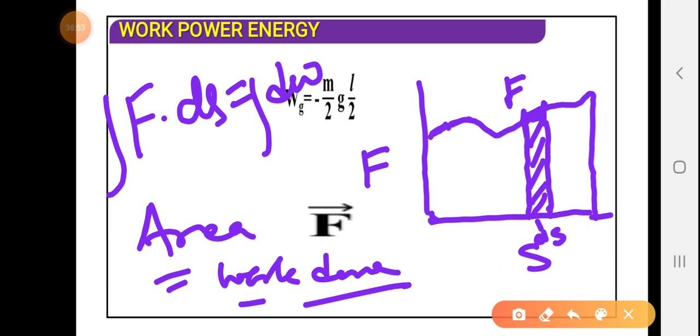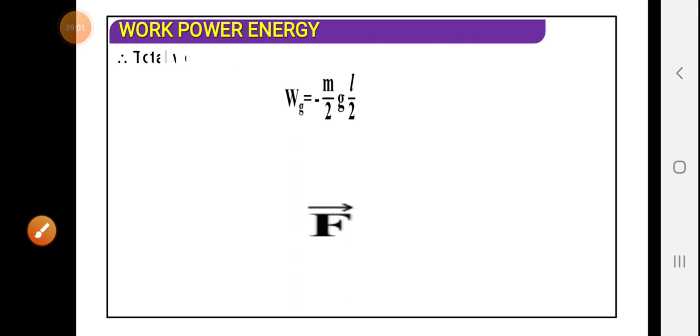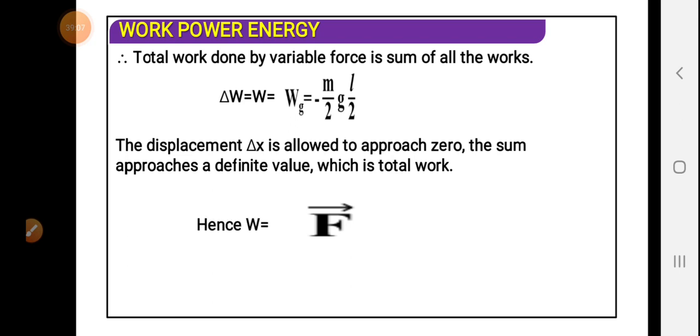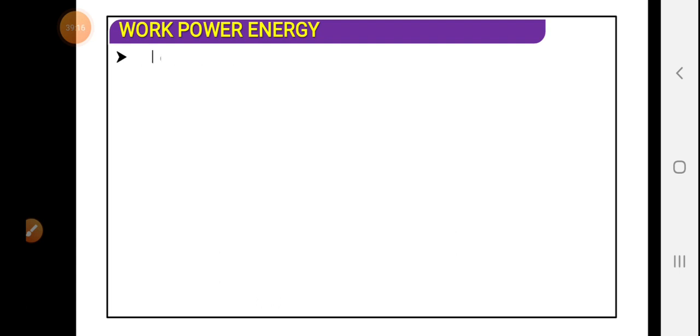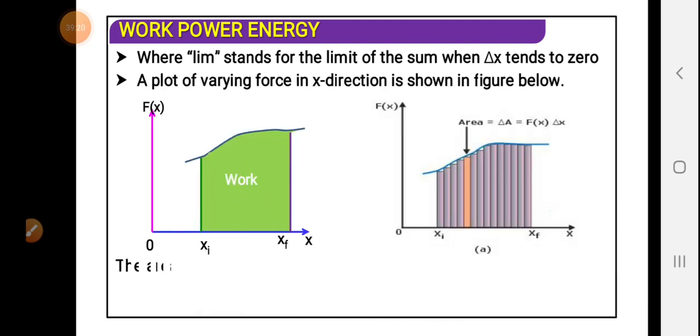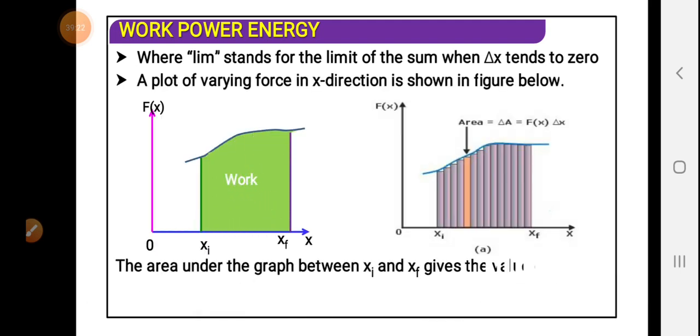So we take the displacement from 0 to s, and that way we will get the total work done. Here the x sign has been used in place of s. So this is the expression of work.